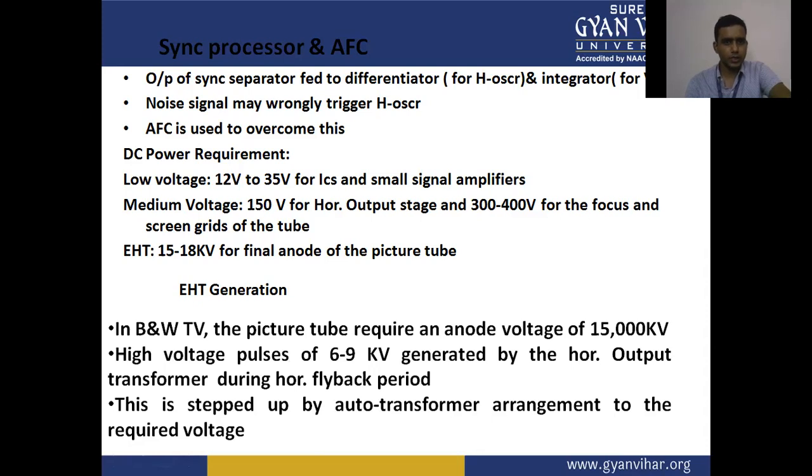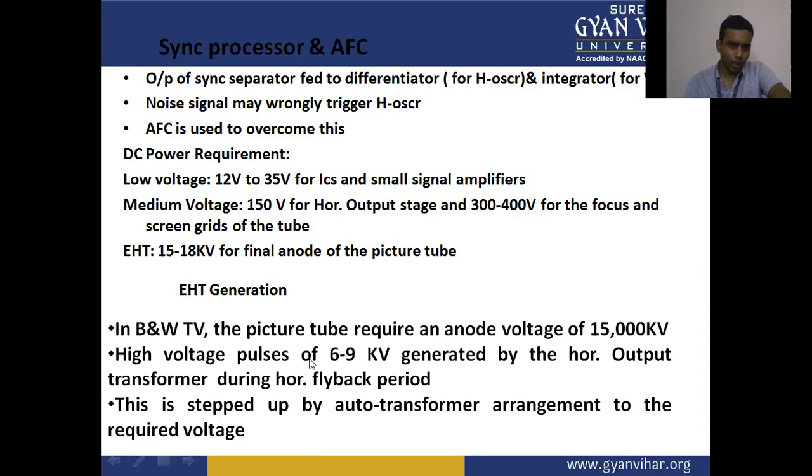The output of the sync separator feeds the differentiator for the horizontal oscillator and the integrator for the vertical oscillator. Noise signal may wrongly trigger the horizontal oscillator. AFC is used to overcome this.